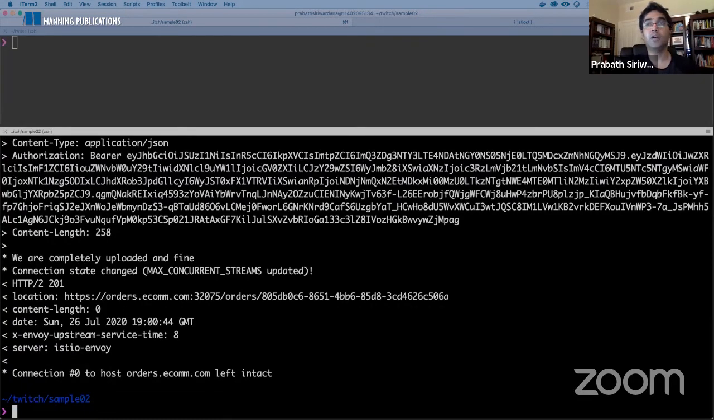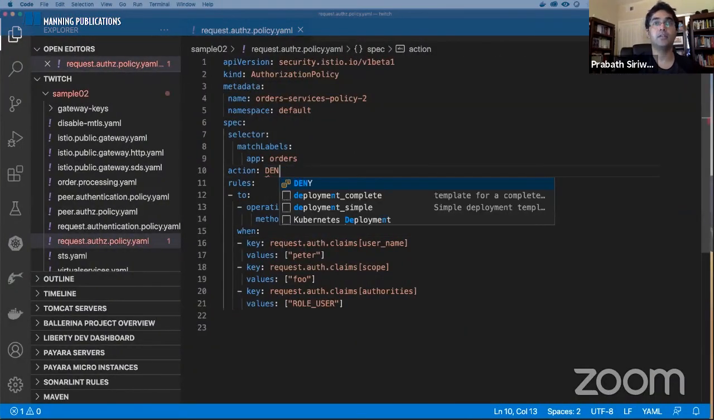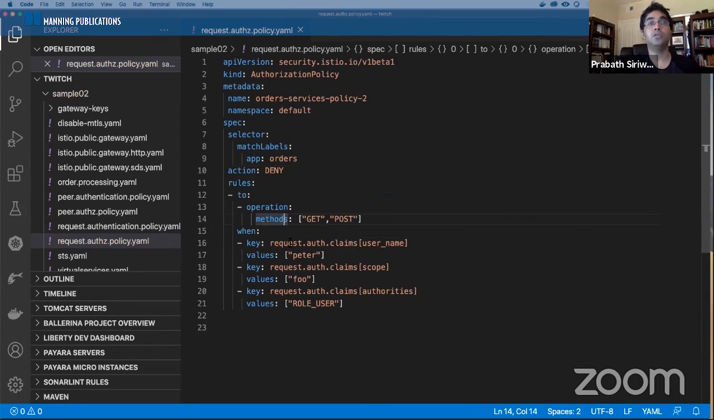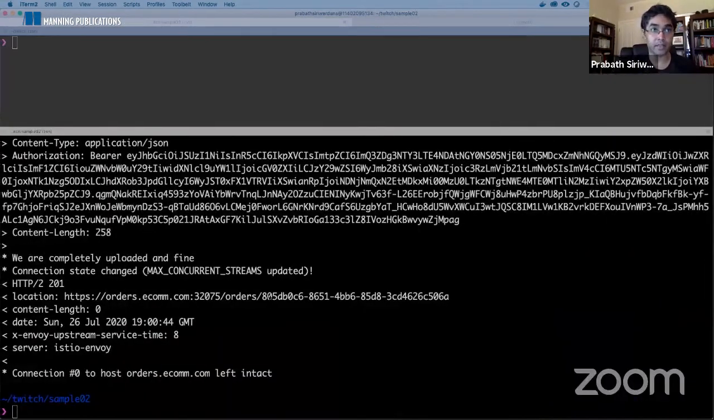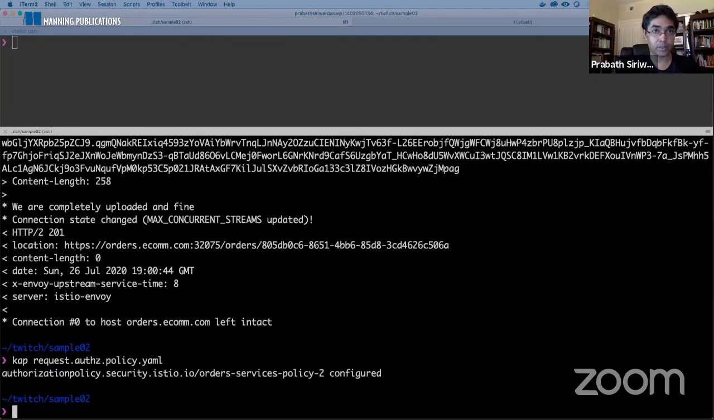Okay. So now let's do a deny here. Let's say deny, right? Now, we have one policy allow, one policy deny. So you will be denied only if the request matches this criteria, right? So in our case, it matches our criteria. So the request will be denied, access will be denied, right? So let's apply the authorization policy again.